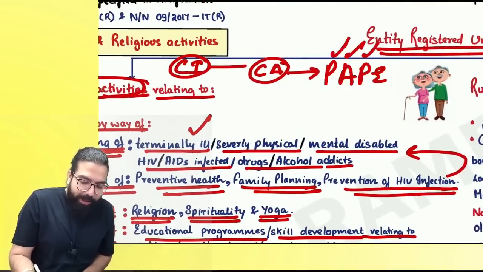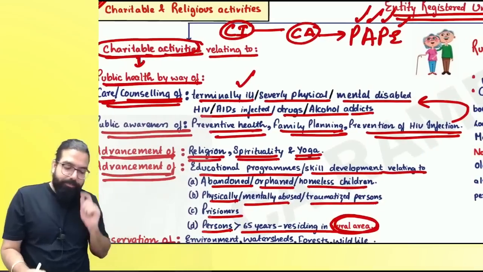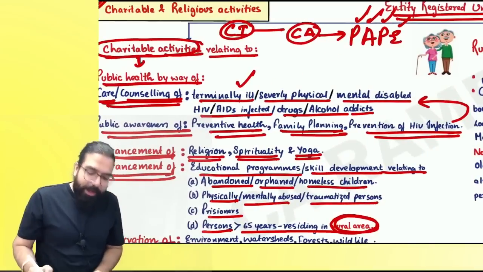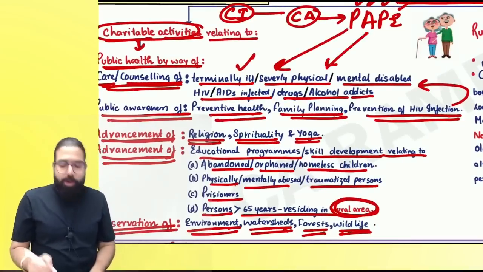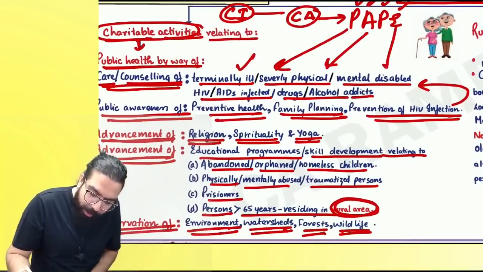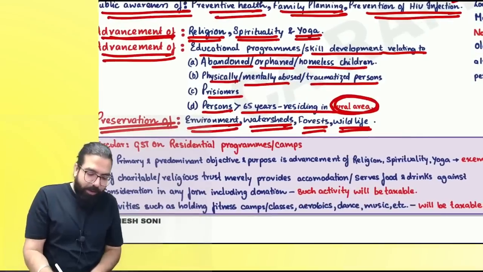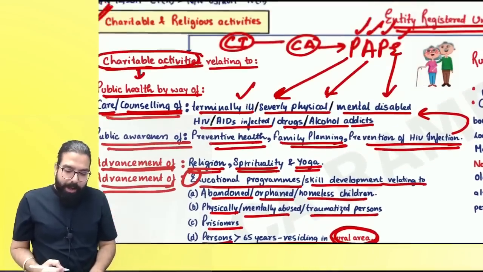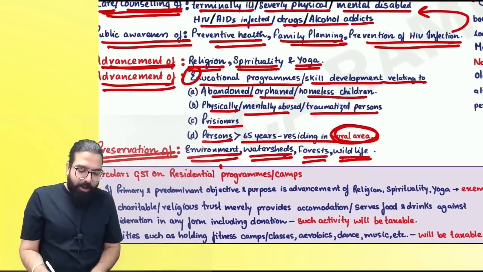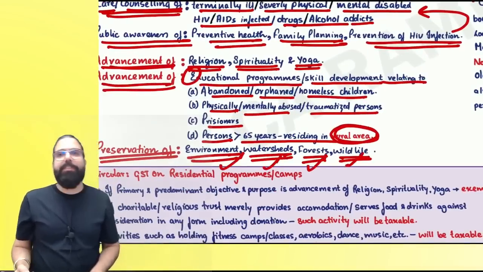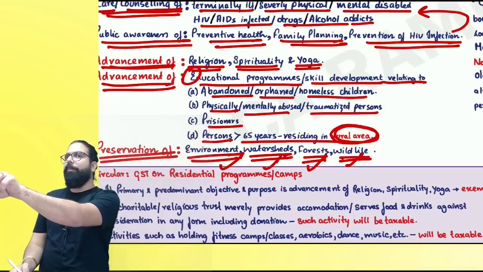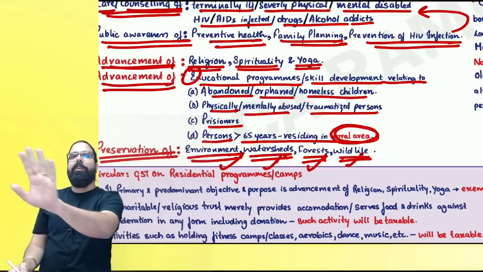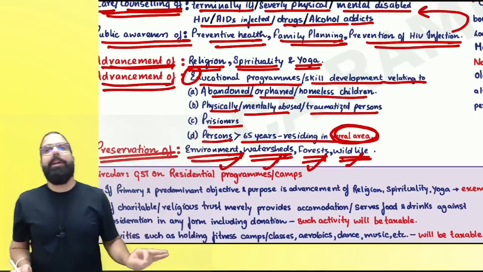What are PAPI activities? P for public health relating to care and counseling, A for advancement of religion, spirituality, and yoga, E for educational program or skill development program, and the last one, P, preservation of environment, watershed, forest, and wildlife. Then the charitable institution's charitable activity is PAPI activities. Only then will you be exempted.